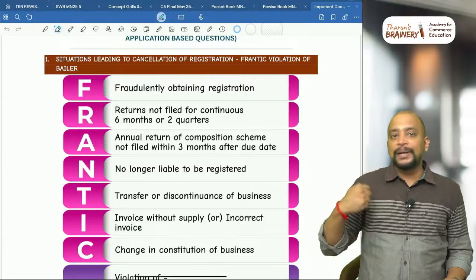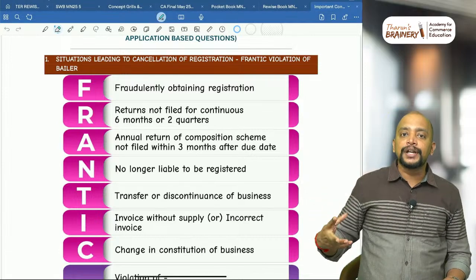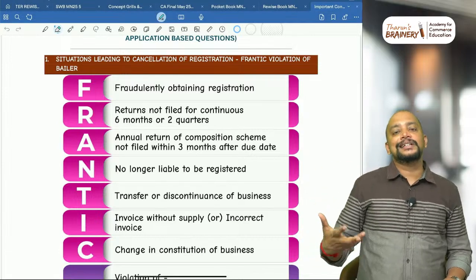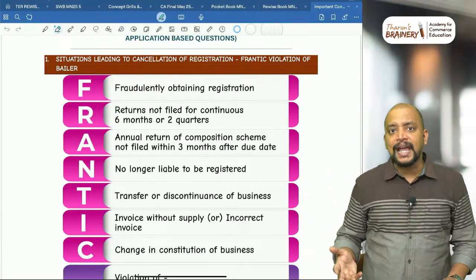So we will make an application for revocation of cancellation order and they will take the decision whether to revoke it or reject the application. So first 30 days, and then they will give notice or they will pass the revocation order.